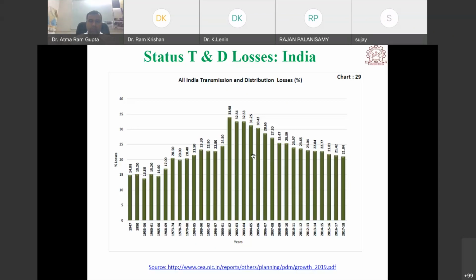So this is the status of T&D losses in India. Transmission and distribution losses have increased. We can see it was highest in 2000, up to 33 to 34%, and even now more than 20% losses are there on the transmission and distribution side. This is the main problem for which we need to study optimal allocation techniques, so that we can reduce these losses.